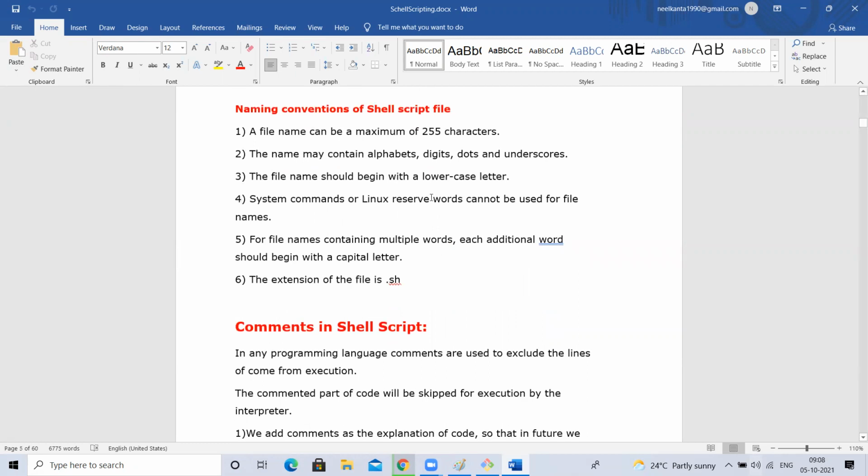And naming conventions, from college onwards you are learning naming conventions, right? What will be the name of the shell script file? The maximum length recommended for a shell script file name is 255 characters. Don't give more than that. It will take it, but it is not recommended. We have to give a meaningful name, as short as possible, not a big text like 'I am writing this script on this date for this purpose.sh'. If you create that, it will be very hard. Just create some proper meaningful name.